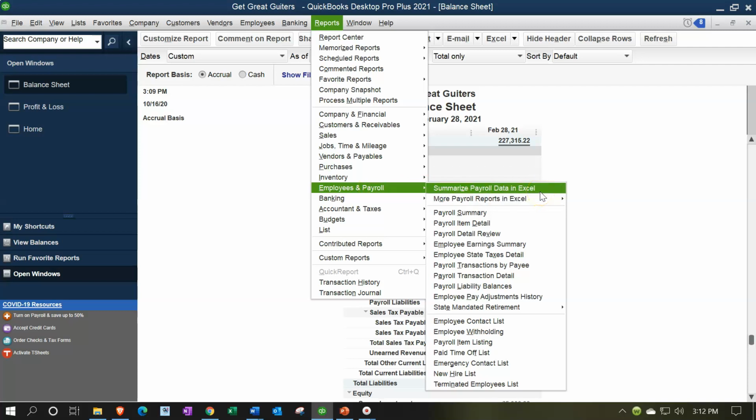Basically, if you have Excel, they will export a lot of information into Excel in a format that you would possibly see oftentimes if you were to get payroll from a third-party provider. This will look a lot like what you might receive in a whole bundle from someone like an ADP or Paychex if you were to do the worksheet externally. So I do want to print that out, and then we'll look at that, and we'll also look at some of these payroll reports as well.